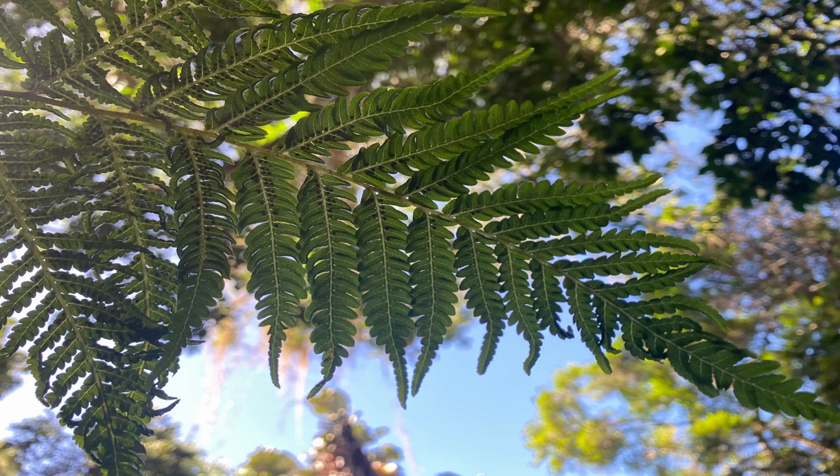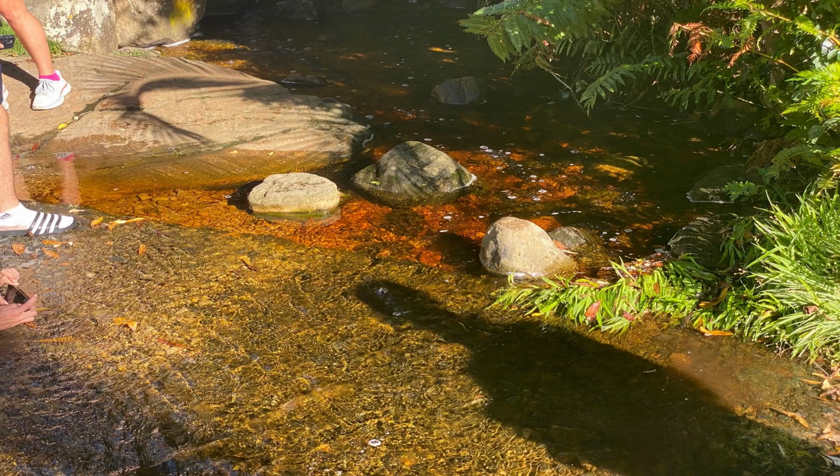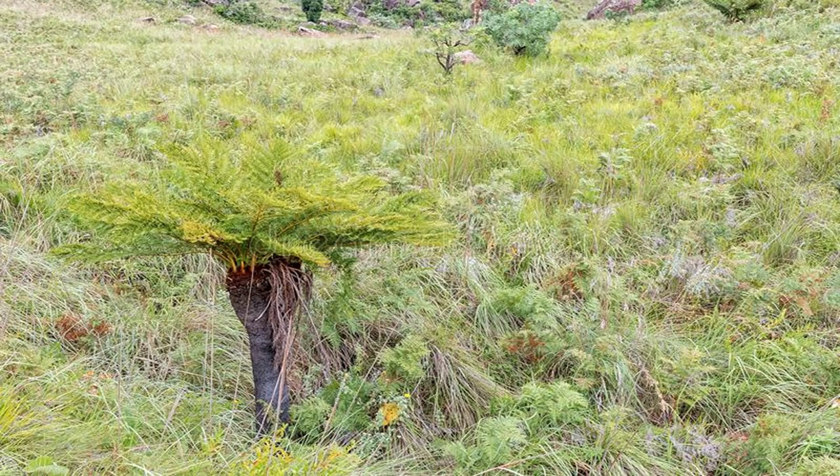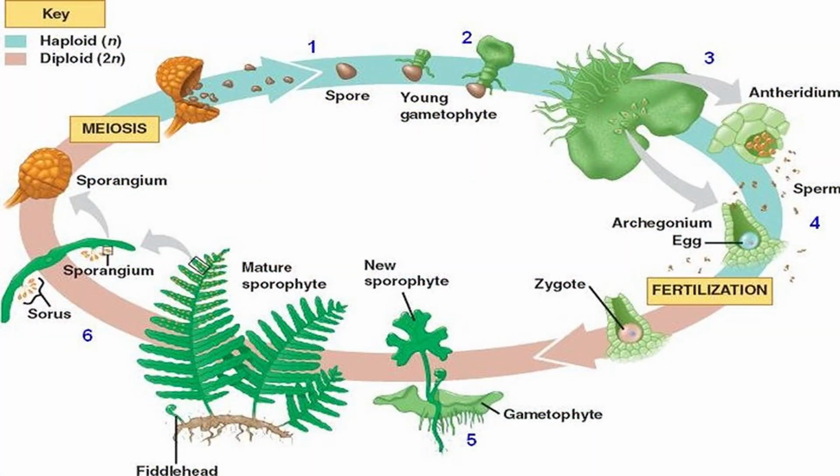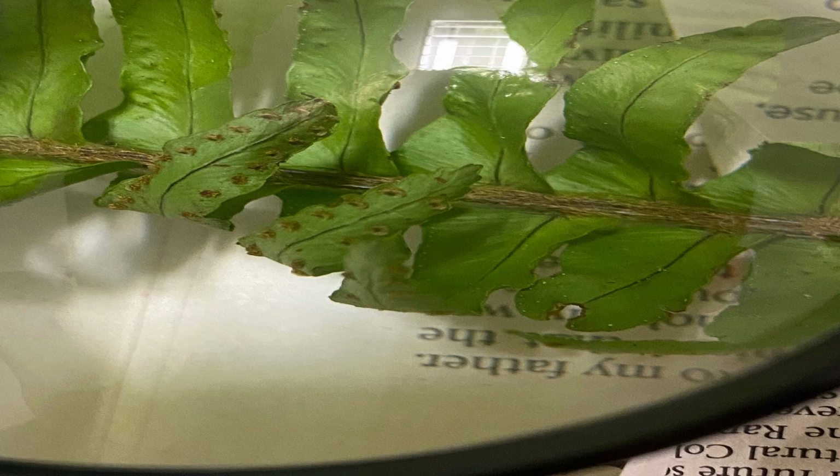Pteridophytes were the first group of plants to have vascular structures such as true roots, stems, and leaves, which allow them to live in a variety of environments, from moist and shaded areas such as forests and swamps to dry, sunnier habitats such as deserts and grasslands. Pteridophytes reproduce through spores, which are produced in specialized structures called sporangia. The spores are released into the air and are dispersed by the wind.